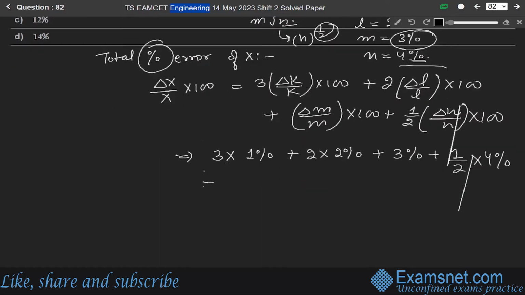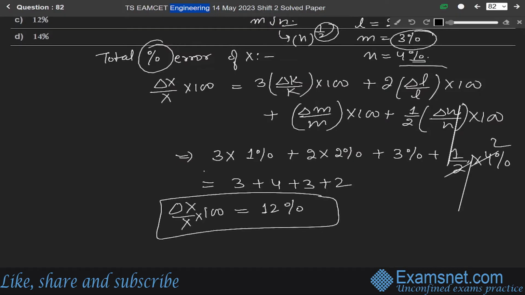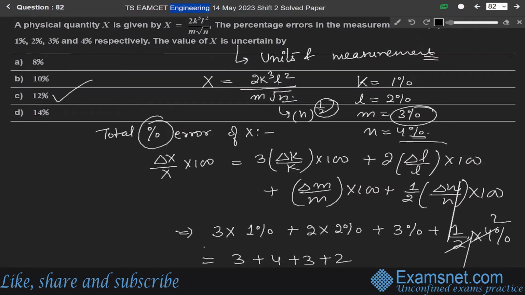So it will be 3 plus 4 plus 3 plus 2, which is 12%. So the percentage error in X will be 12%, and our correct answer is option C.